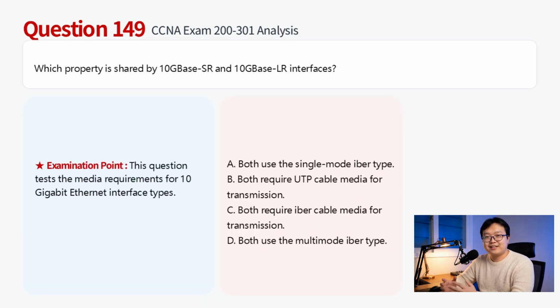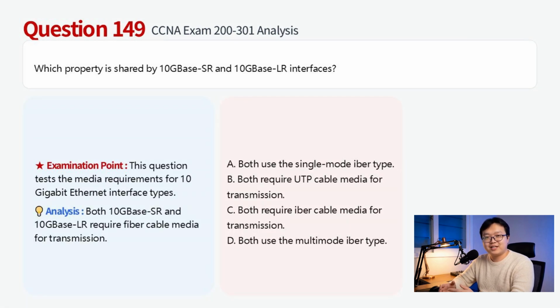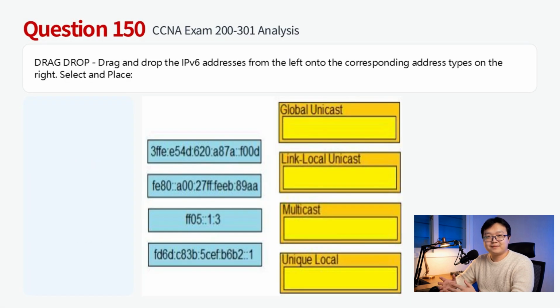Both 10GBase-SR and 10GBase-LR are 10 gigabit Ethernet standards that use fiber optic media. They do not use UTP cables, and while they use different fiber types, multi-mode versus single-mode, they both rely on fiber for transmission. Therefore, this question chooses C.